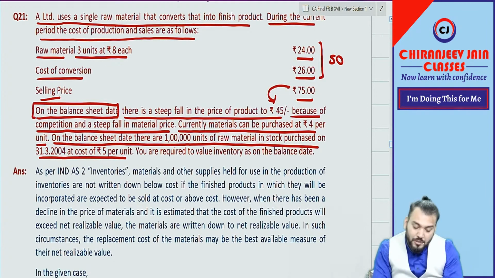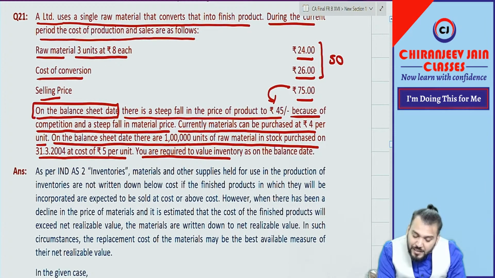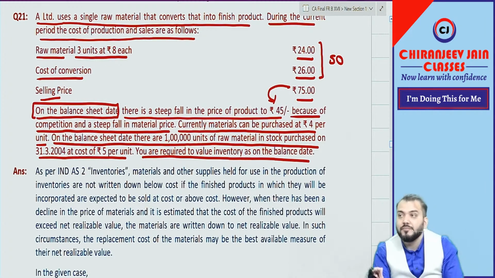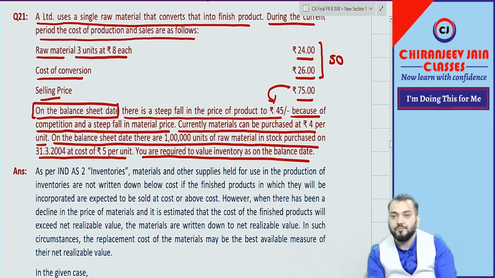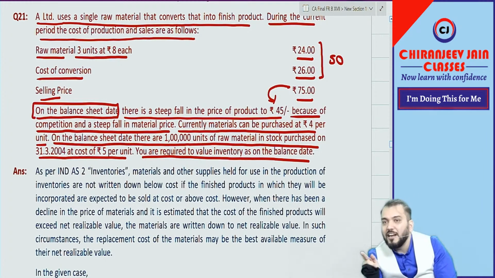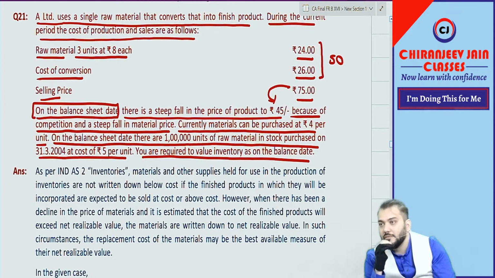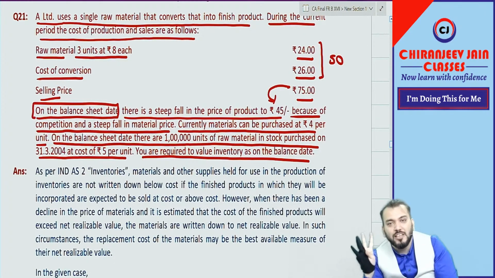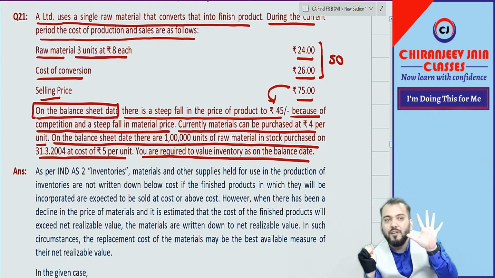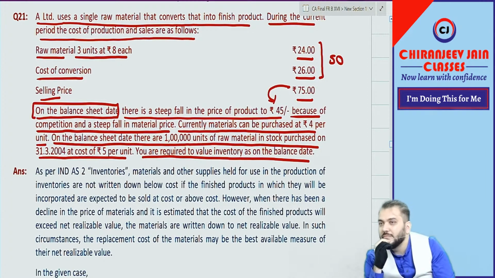Understood? You are required to value inventory as on the balance sheet date. This is the question. What do you think? Should we value raw material at cost or replacement cost? 5 or 4? 5 is the cost price, 4 is the replacement cost. So at 5 or 4?